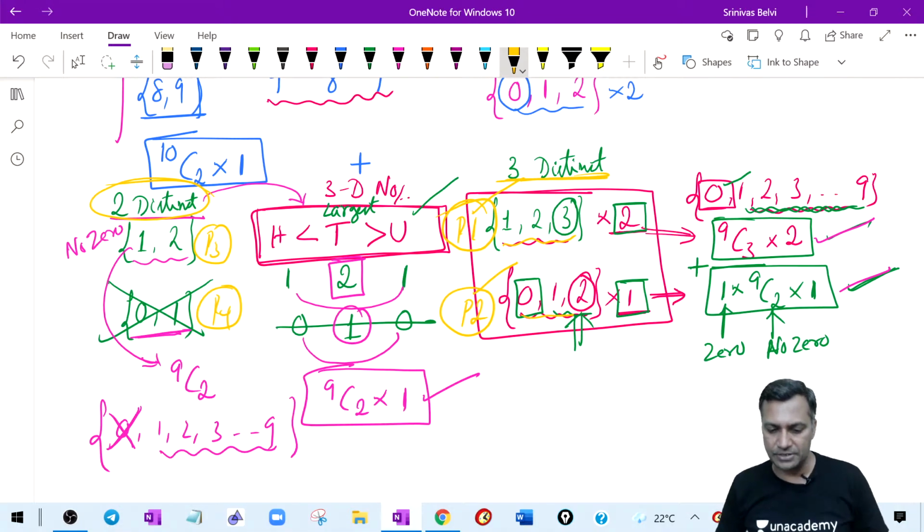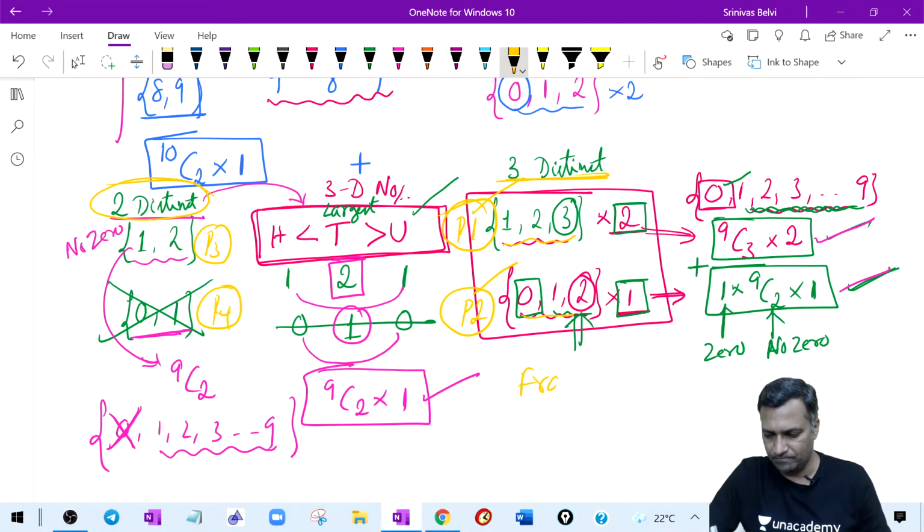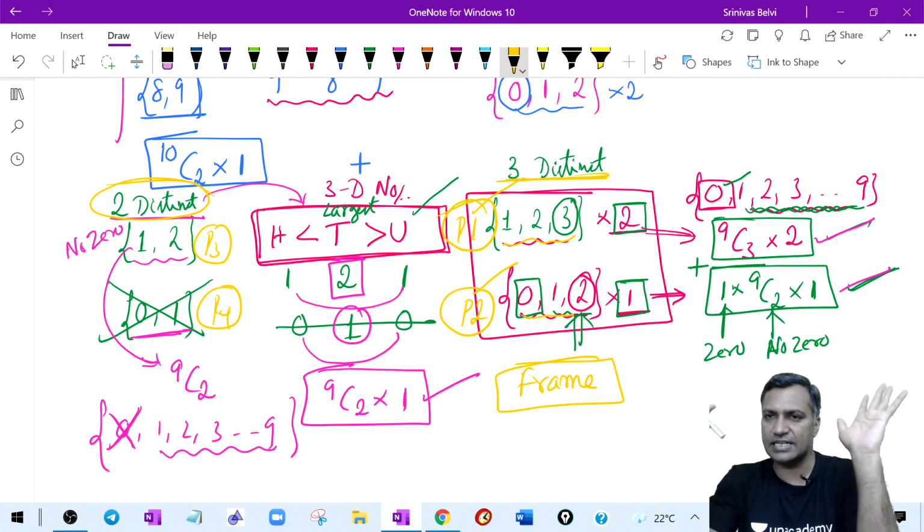Is this clear, my friends? Is the pattern clear to you? Which means the framework is clear. The framework has to be clear, otherwise the counting goes wrong. If the framework is clear, everything else is fine. It is only a matter of time getting the numbers.